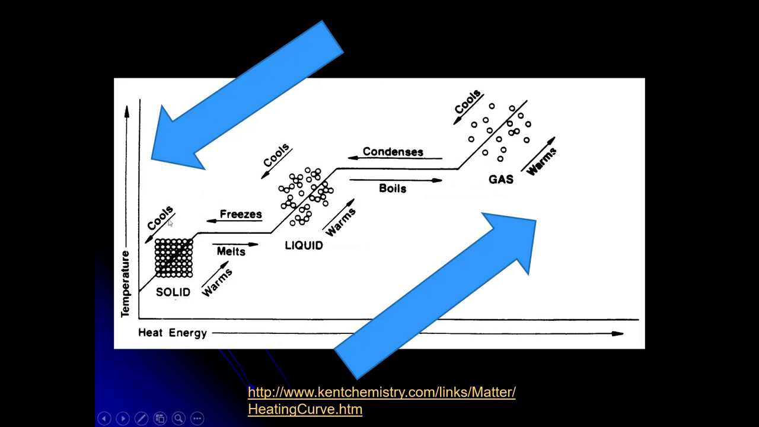And this is how it all pans out with the definitions we learned before. Going up the chain, you go from a solid, it warms up, it melts, becomes a liquid, warms up, it boils, becomes a gas. Coming back down, it cools, it condenses to a liquid, then it freezes and becomes a solid.